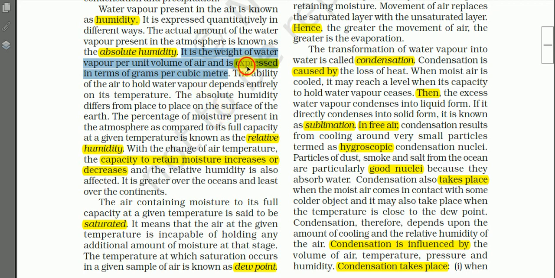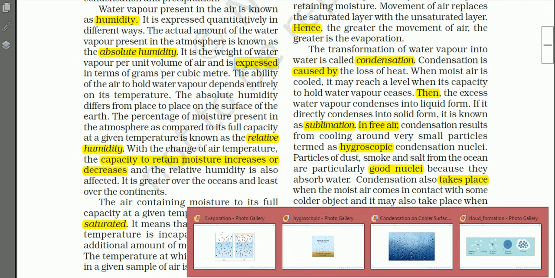Okay, so absolute humidity is the weight of water vapor per unit volume of air, and it is expressed in terms of grams of water vapor per cubic meter. Say for example,